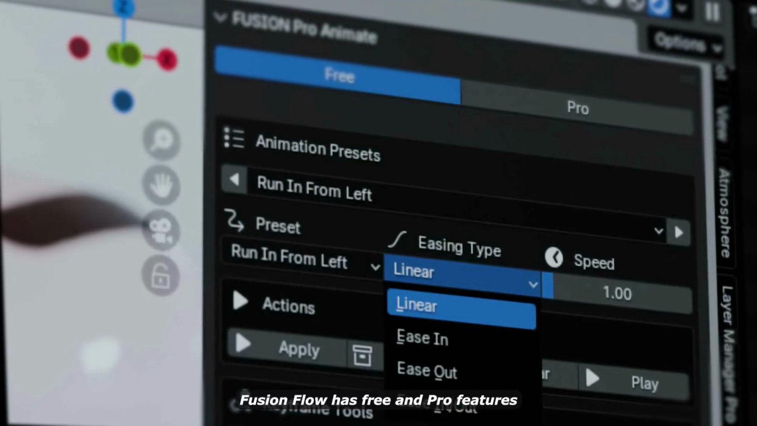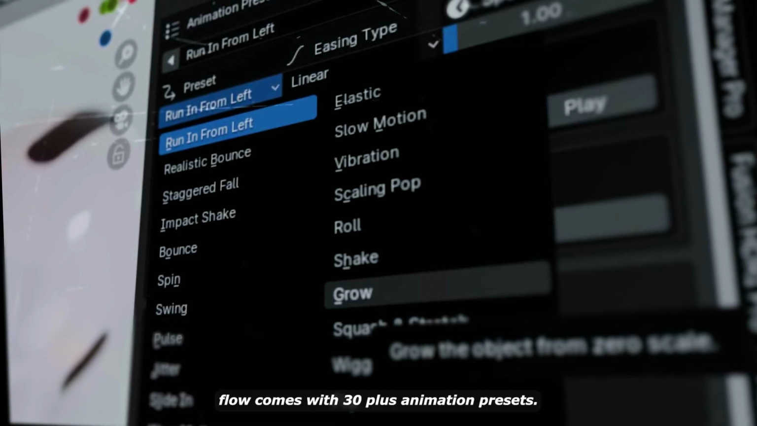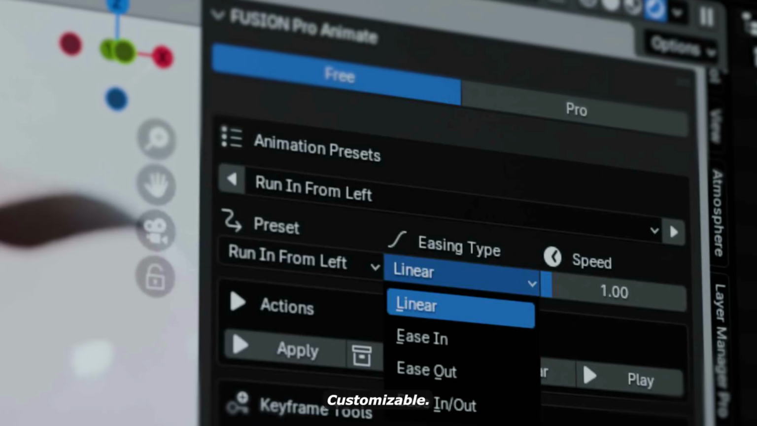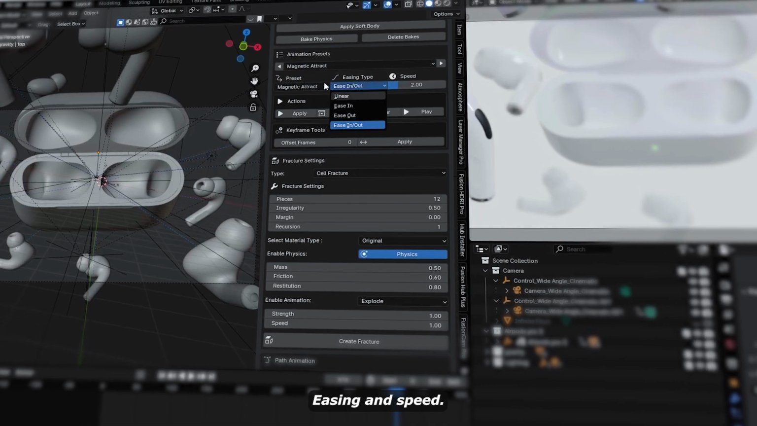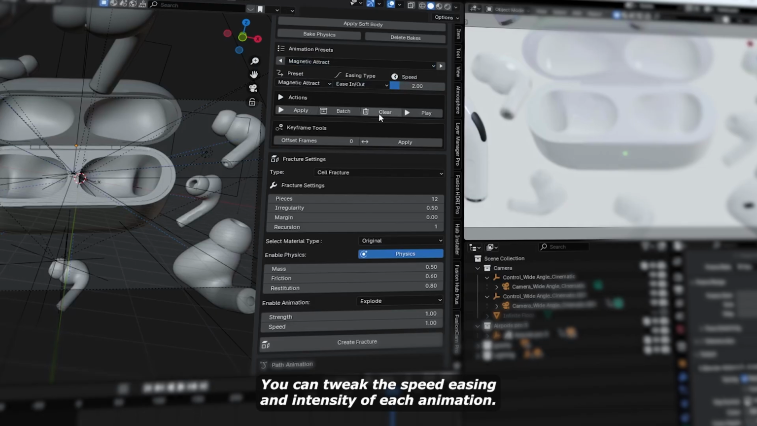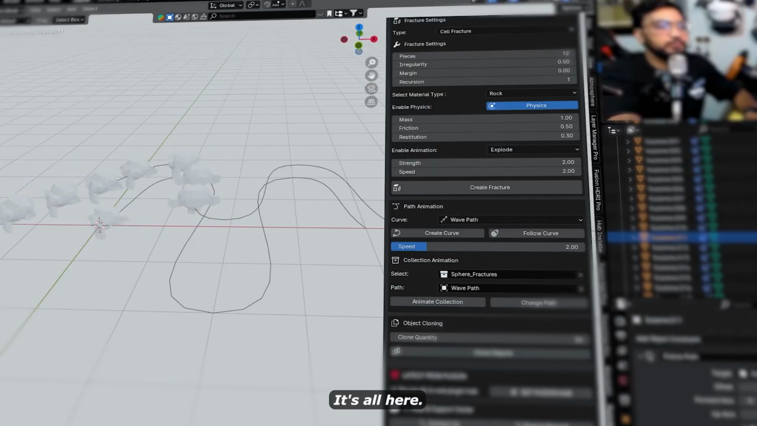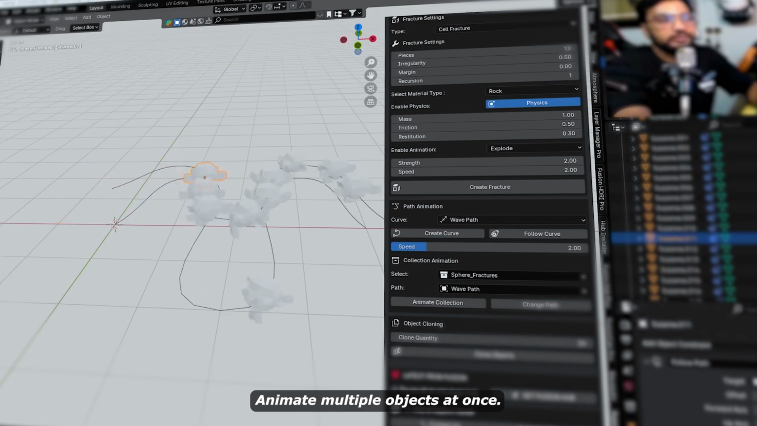FusionFlow has free and pro features. FusionFlow comes with 30+ animation presets. Customizable easing and speed. You can tweak the speed, easing, and intensity of each animation. Smooth ease in, snappy bounce, it's all here. Batch animation. Animate multiple objects at once.